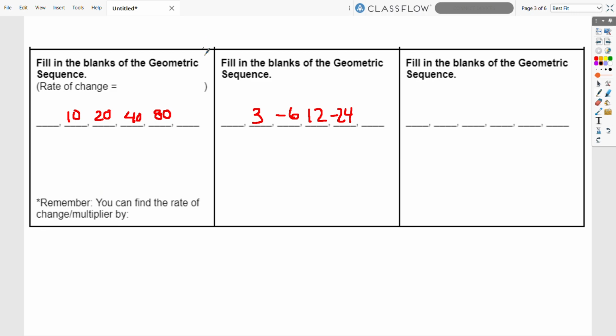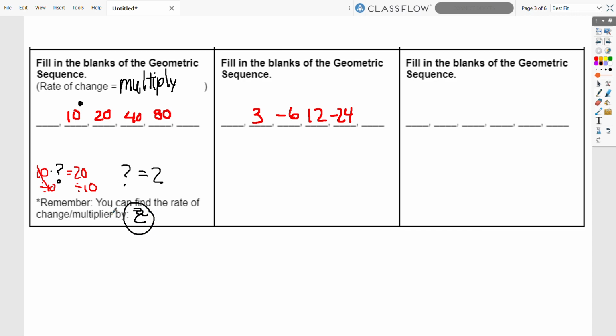And in our last examples, we have sequences, and our sequence or rate of change is going to be a multiplier. And so to find our rate of change, we can set up an equation. So we know since we are multiplying a number each time, right, it's going to be the equation we're going to make to find the multiplier is 10 multiply our multiplier, we'll put a question mark, and that equals the next number, 20. Right, so we'll set up an equation, we'll solve it, and we see here that our multiplier, our question mark, is going to be 2.